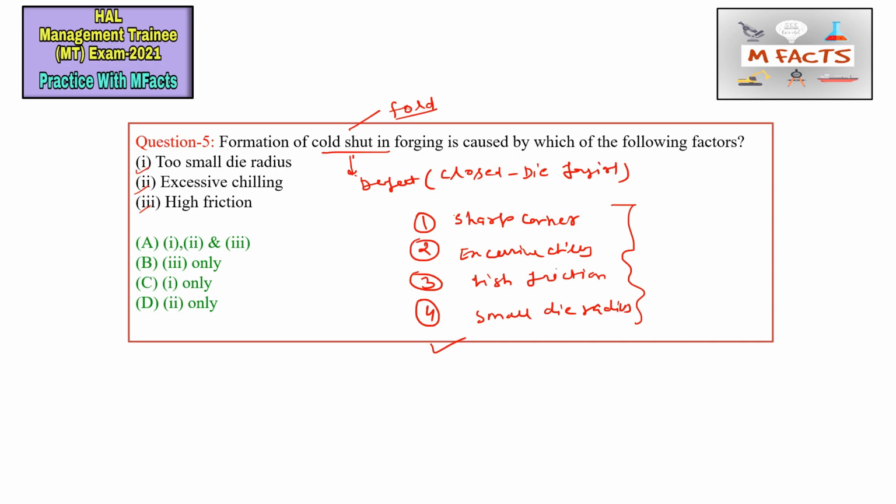Now we will see which factors are written here, and we will match our options. Small die radius is written here, and this is also here. Excessive chilling is here, and excessive chilling is here. High friction is also here, high friction is also here. So these three are correct for this question. We will see that option A matches with this statement. So 1, 2, 3 is correct for this question, and option A is correct.